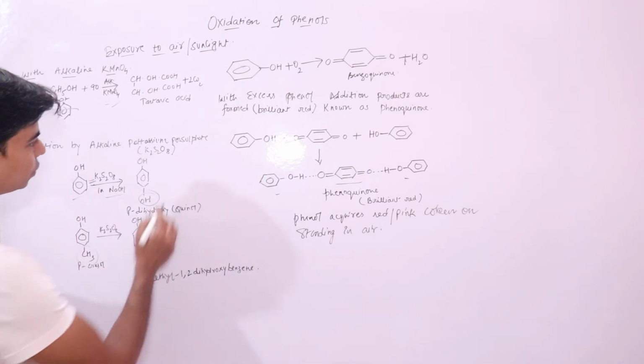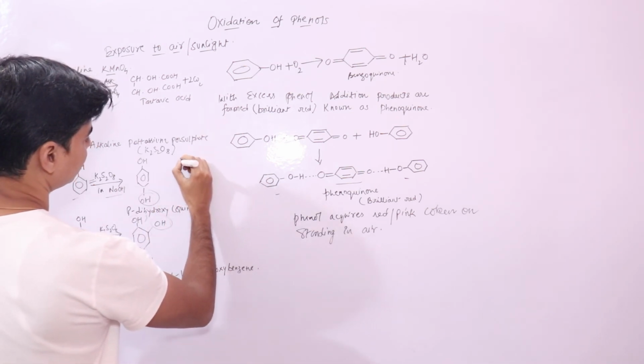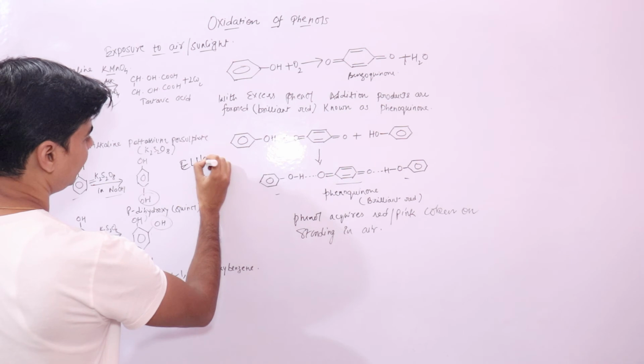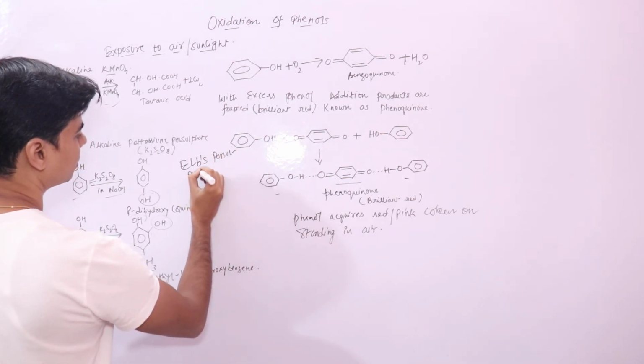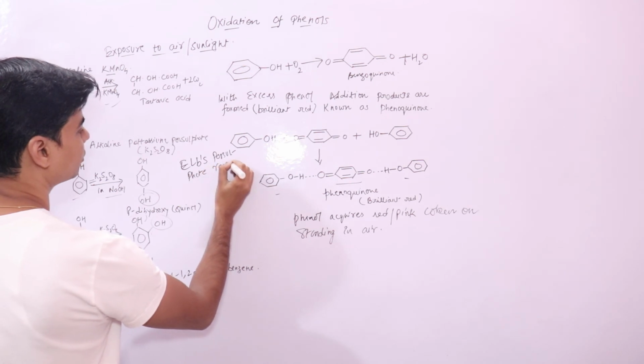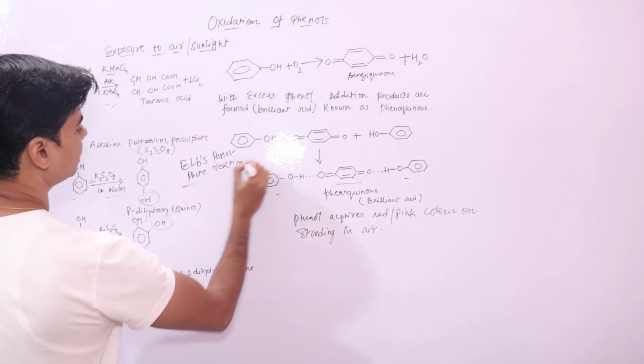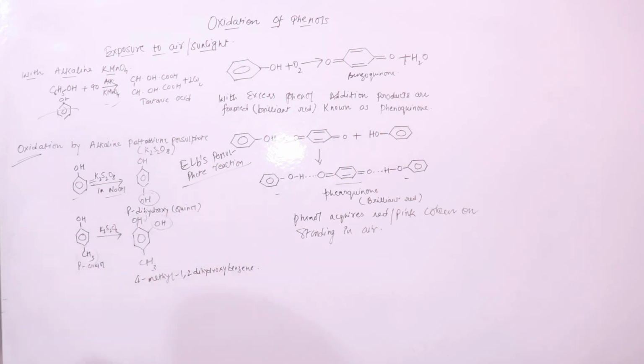This reaction is known as Elbs persulfate reaction. Just remember the name.